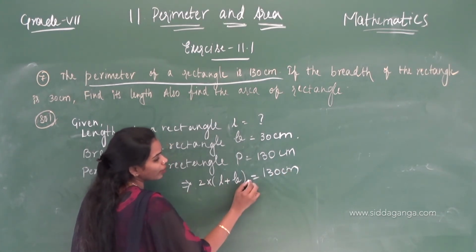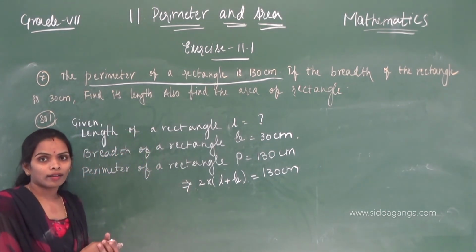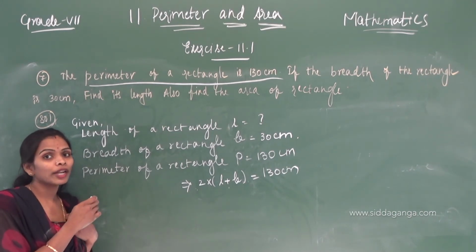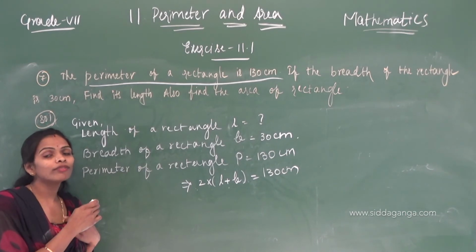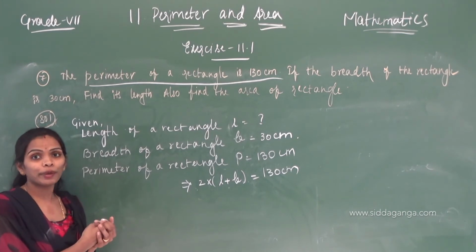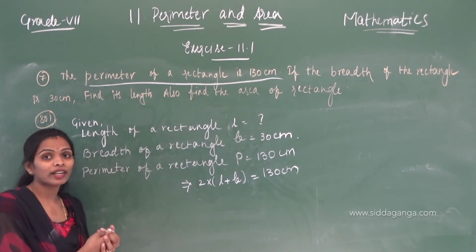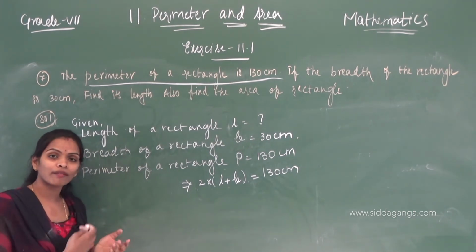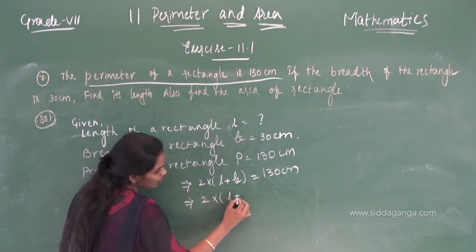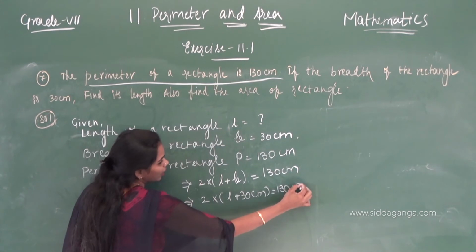According to us, the perimeter of a rectangle is 2 into (L plus B). If you know any values of the variables L and B, you have to substitute them. Here we don't know the value of L, correct? We don't know the value of L, so just write it like that. And the B value we know. What is the value of B? 30. You have to substitute 30 there, and then we will get the value of L. 2 into (L plus 30 centimeters) equals 130 centimeters.